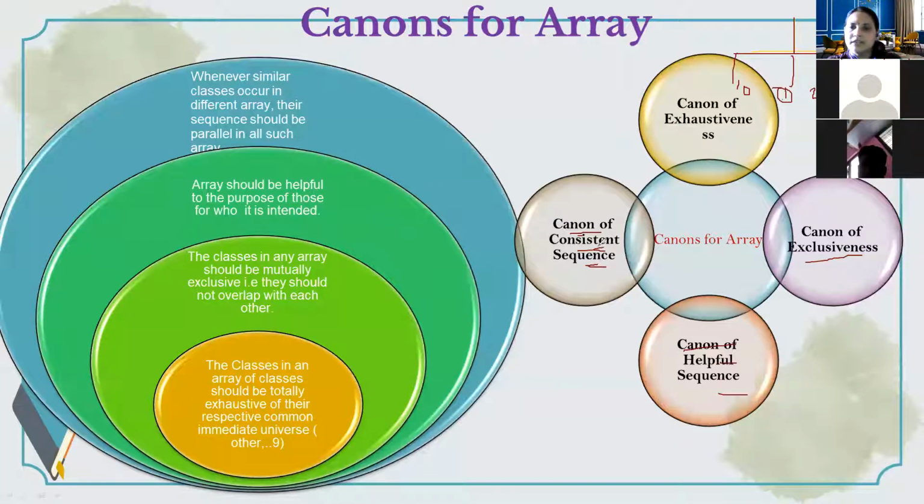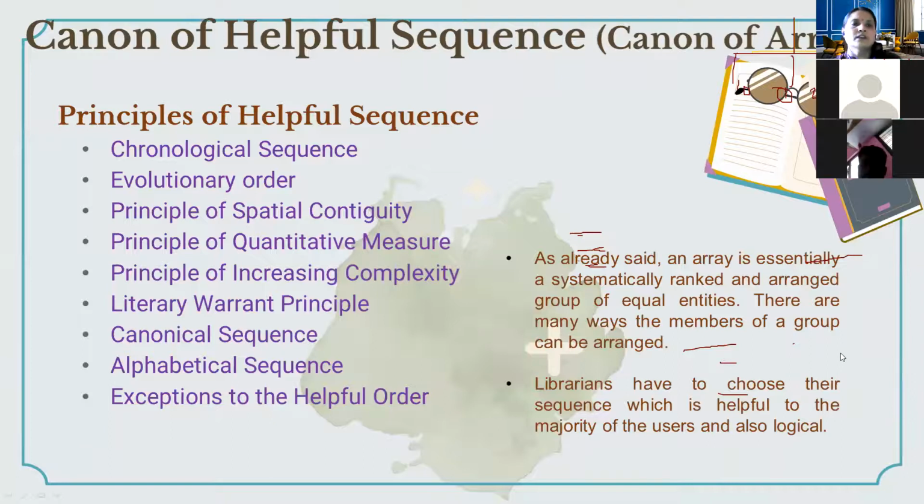So according to the canon of consistent succession sequence, whatever array we are following, we have to keep following it. Only if there is a change in the classification purpose can we change it. Here we have already seen these canons. Now we are reading, and we have also seen the canon of helpful sequence.